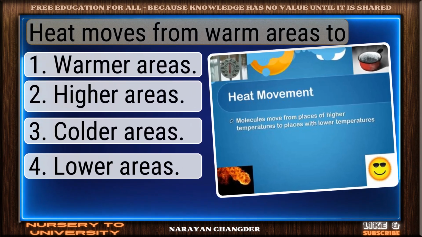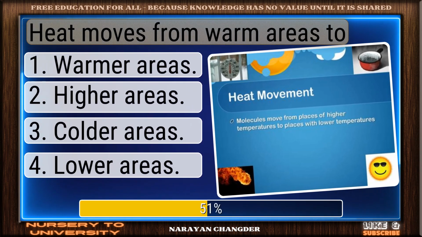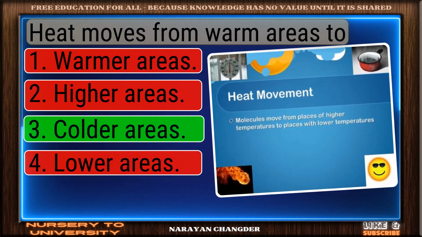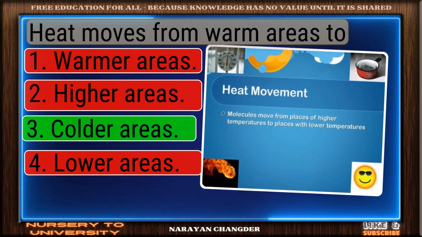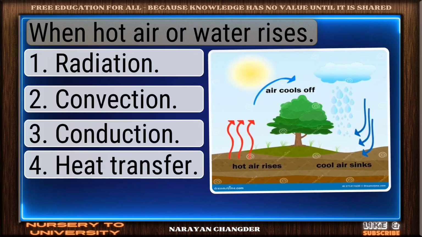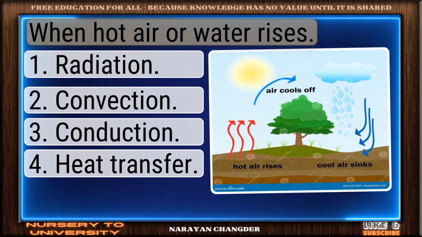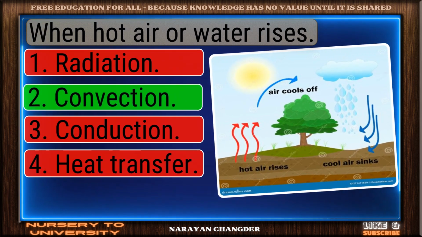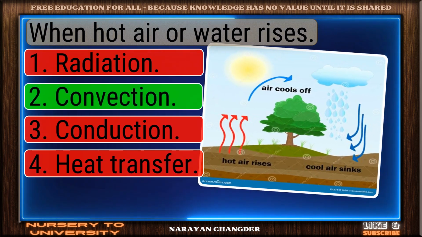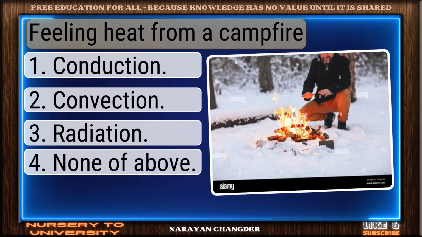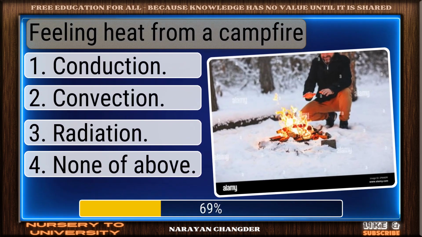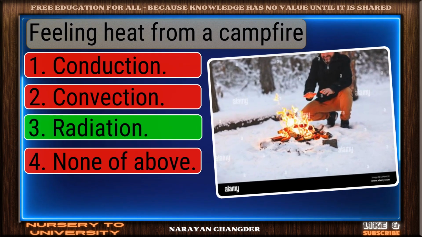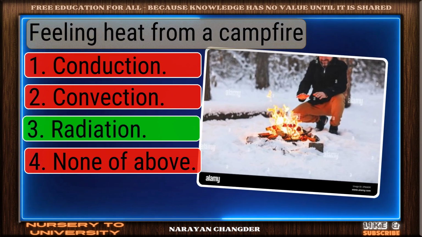Heat moves from warm areas to. Perfect. Colder areas is the correct choice. When hot air or water rises. Well picked. Convection is the correct answer. Feeling heat from a campfire? Right again. Radiation is a valid answer.